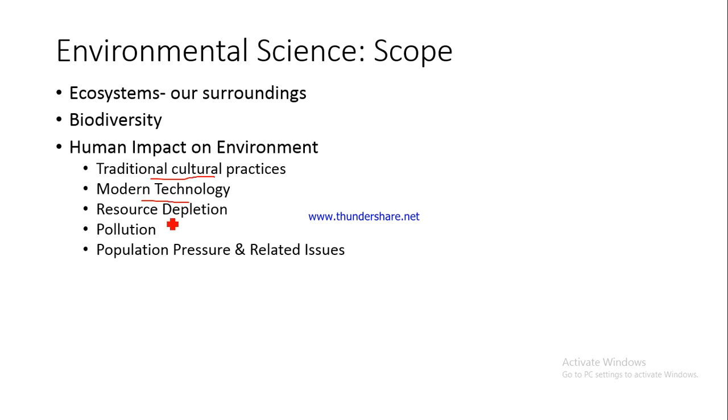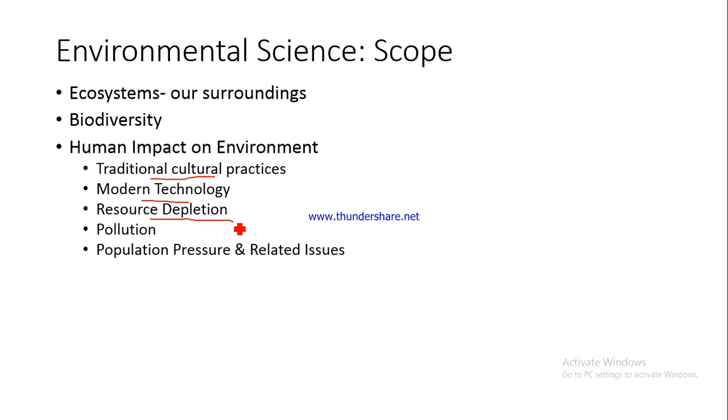Again, we'll be talking about resource depletion. Human beings exploit the various resources which they have obtained from the nature, which they have obtained from their environment. For example, if you look at water, so we see that so many areas in our globe are already suffering from lack of sufficient water. They do not have sufficient potable water that can be drunk, that can be used for consumption.